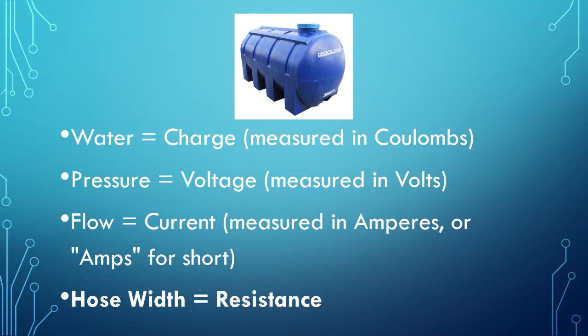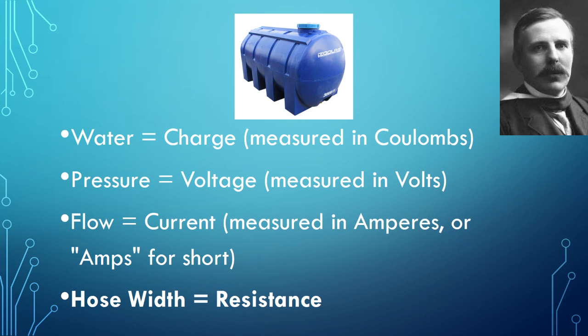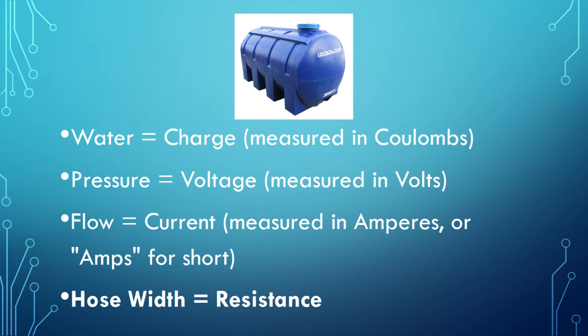Now we're starting to see the relationship between voltage and current. But there is a third factor to be considered here, the width of the hose. In this analogy, the width of the hose is the resistance. This means we need to add another term to our model. Water is equal to charge measured in coulombs. Pressure is the voltage measured in volts. Flow is the current measured in amperes, or amps for short. And last is the hose width. Now hose width is equal to the resistance.